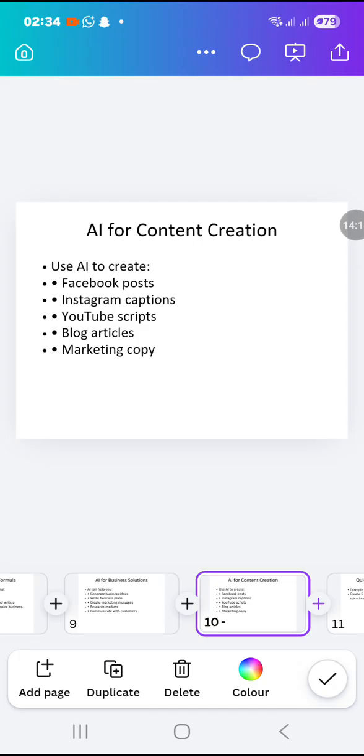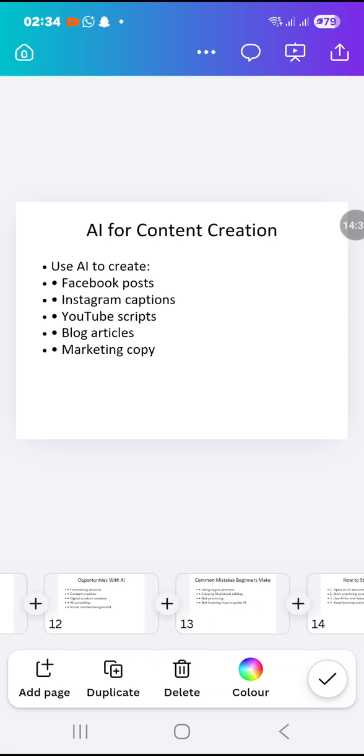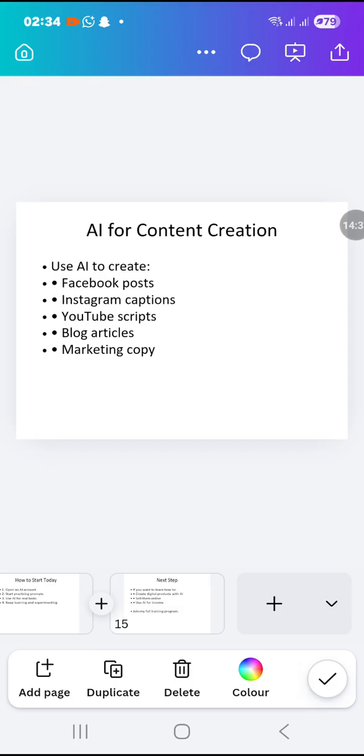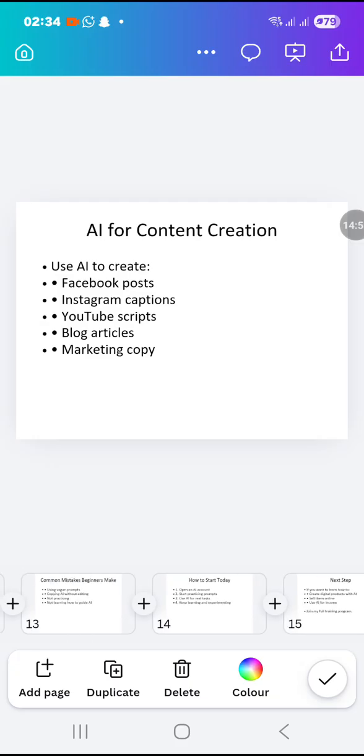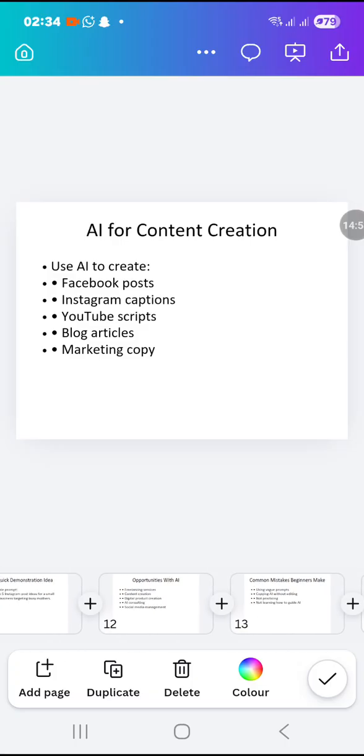You know what content does for you? It makes people see you as an authority in what you are doing and what you are talking about. And the way you prompt AI is the same way you are going to get your content. So if you prompt AI badly, you are going to get bad content. The content is going to be such that anybody that sees it will know that it is AI. So there's a way you prompt the AI in such a way that it will give you a content or a post that looks so human. So this is how I prompt AI. So let's go together and let's prompt AI to give us content.